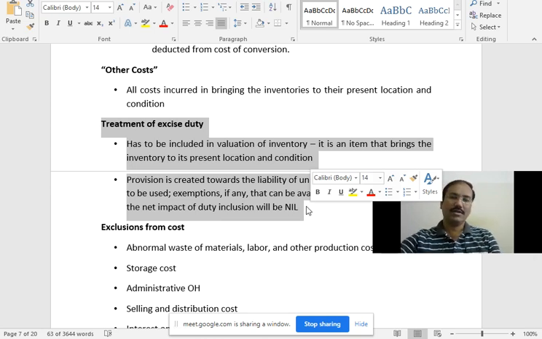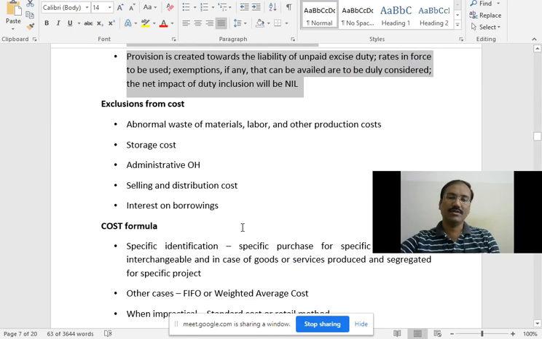Then, very important, they may be asking you the question: which items cannot be included in the valuation of inventory? When you are finding the closing stock, what are the costs which cannot be included? I will repeat once again. You have to listen carefully. This part is very important. They may be asking you for 5 marks. As per AS 2, which costs are not included while valuing inventory? So what are the costs which are not included in the valuation of inventory?